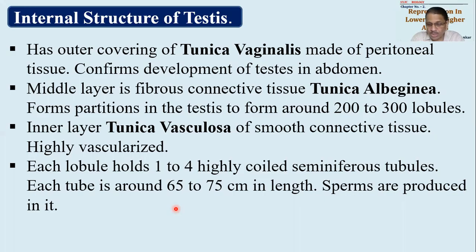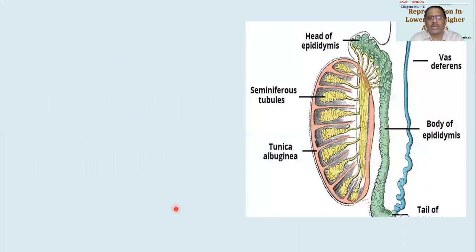This entire tubules, they are lined with specialized cells, and those cells are important. Now see, look at this particular picture. You'll understand this is a sagittal section of testis. The outermost layer, which is shown with the help of dotted line, is actually a layer of what we can say tunica vaginalis. Then this layer, which is pink colored over here, is called as tunica albuginea, and bluish gray colored layer will be called as tunica vasculosa.